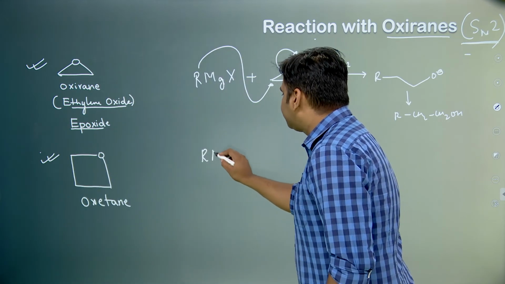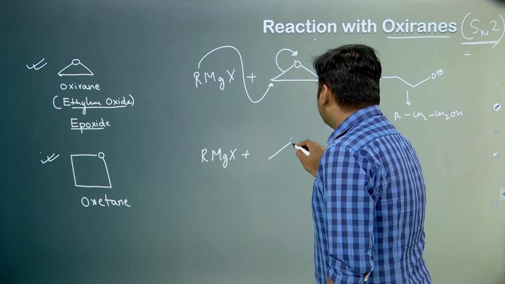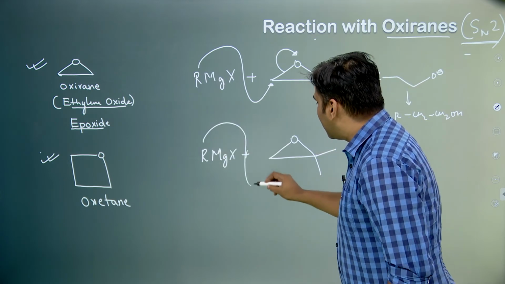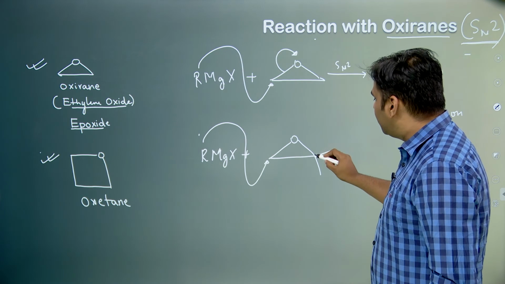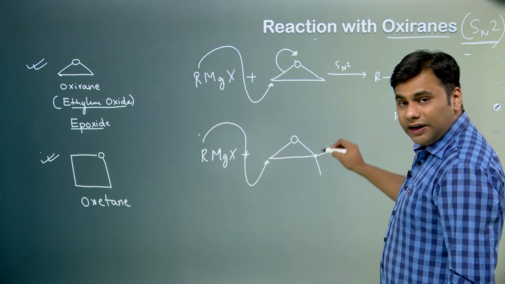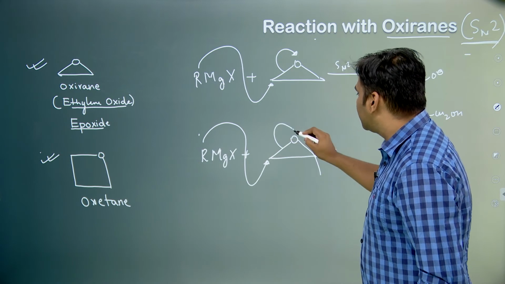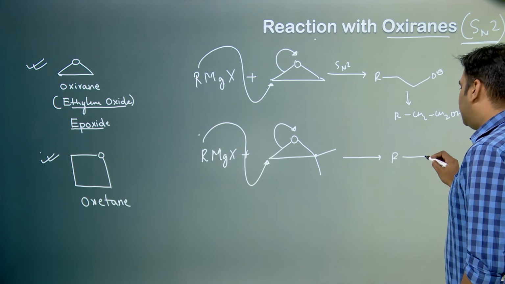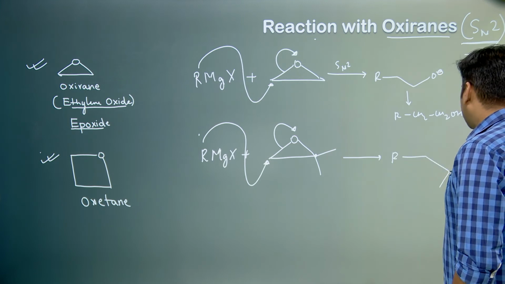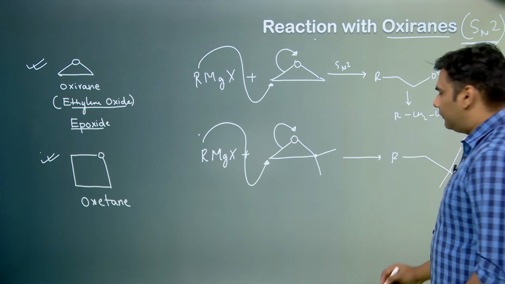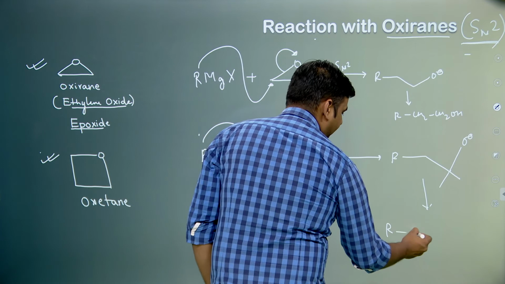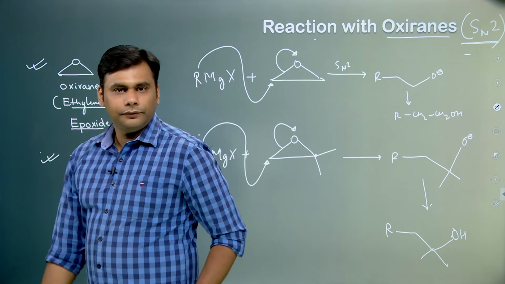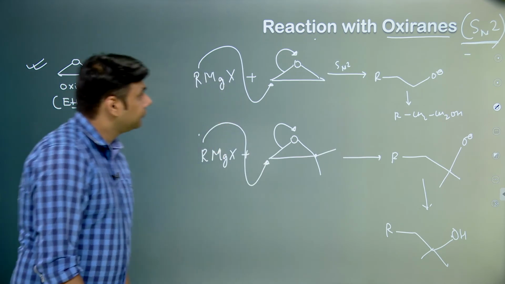So, suppose we take this molecule. Now, the Grignard reagent can attack at this carbon, it can also attack at this carbon, but because there are two methyl groups attached to it, there is a steric hindrance over here. So, this will attack at this carbon, the electrons will get polarized onto oxygen, and what we are going to form is something like this, which on hydrolysis would give the product. So, this is the reaction with oxiranes.